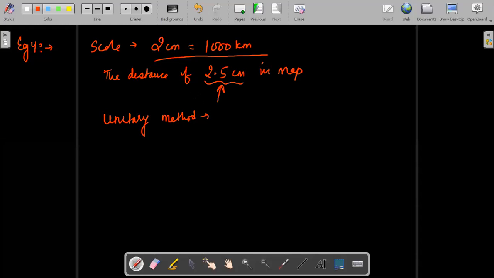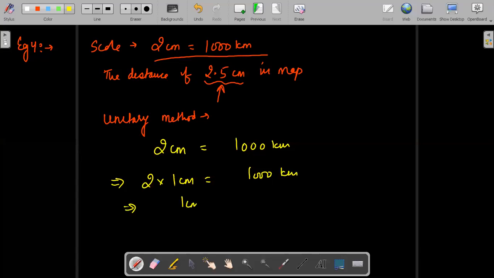The first method to solve such questions is the unitary method, in which we know 2 centimeter is equal to 1000 kilometer. We can say it is similar to 2 into 1 centimeter is equal to 1000 kilometer. So we can find that in 1 centimeter there are 1000 upon 2 kilometers, which is equal to 500 kilometers. So by the unitary method, I have found that the distance in 1 centimeter is actually 500 kilometers.